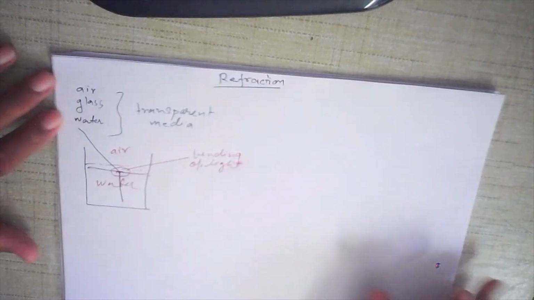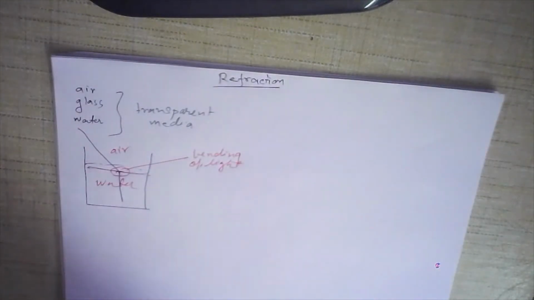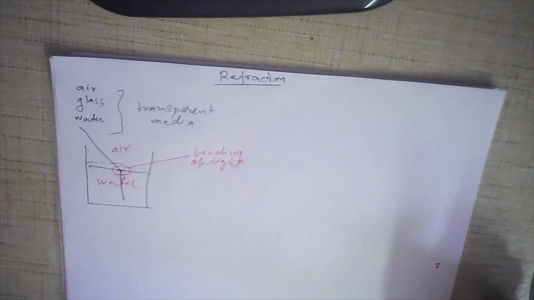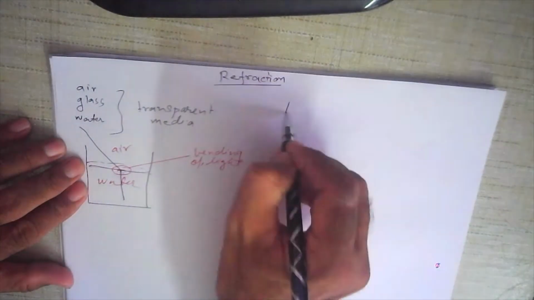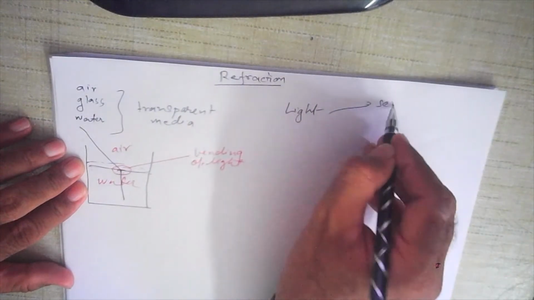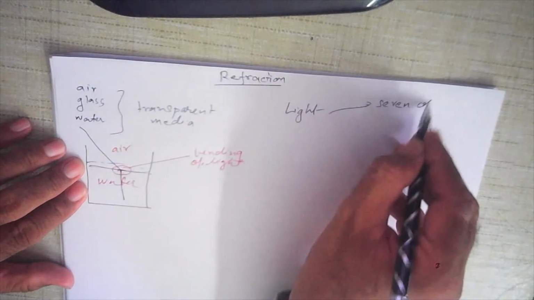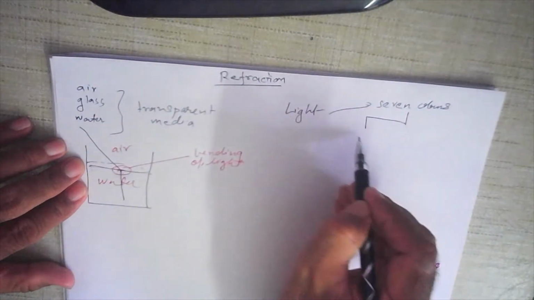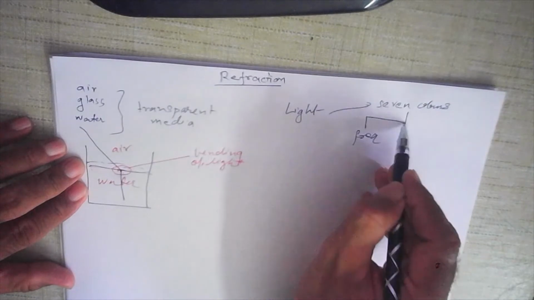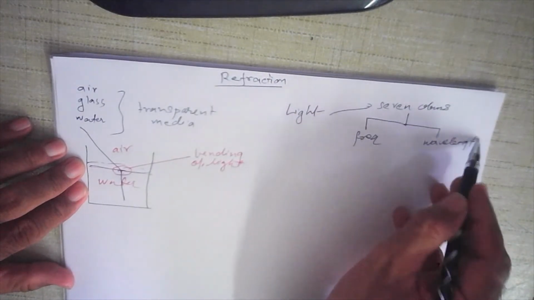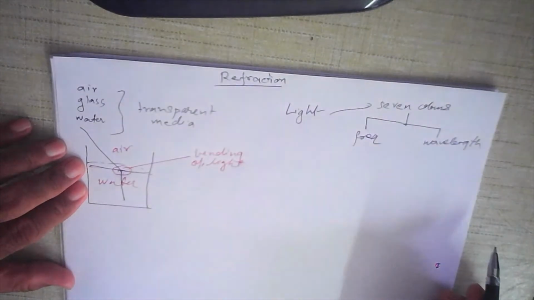Now the first thing that we will discuss about refraction of light is what happens when refraction takes place. Why does this bending of light take place? You see, basically light consists of 7 different colors. Each color of light has a frequency and wavelength. Now the speed of light is a constant.